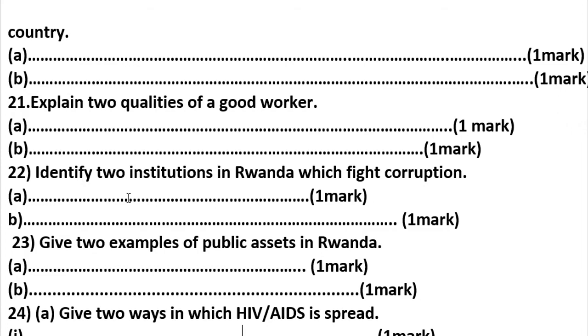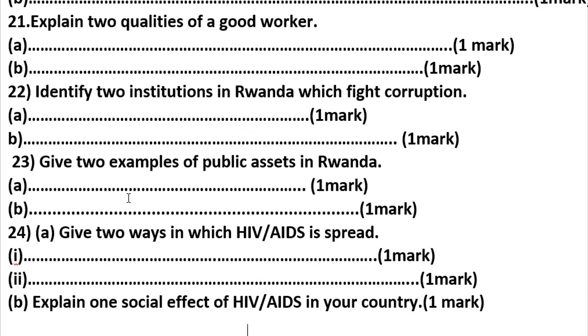Candidate, do you remember the meaning of corruption? Please watch previous tasks. Number 23. Give two examples of public assets in Rwanda. Do you remember public assets? Yes, thank you. Airport, market, game parks, churches, schools, hospitals, museum, genocide memorial sites, banks, and so on. Those are public assets. Thank you so much.